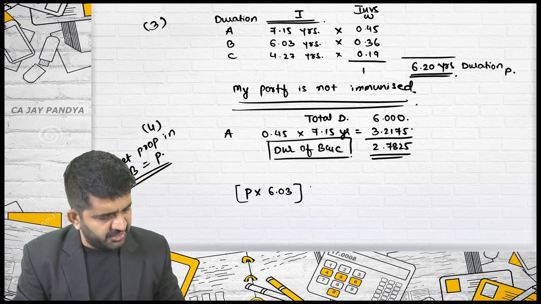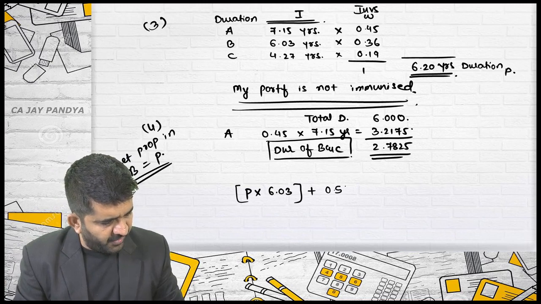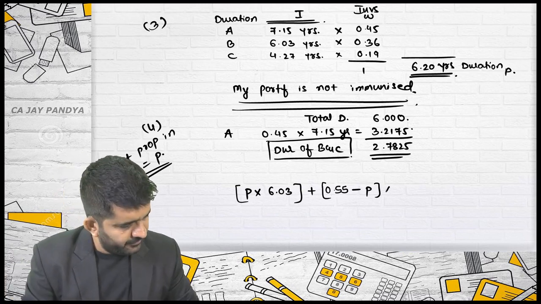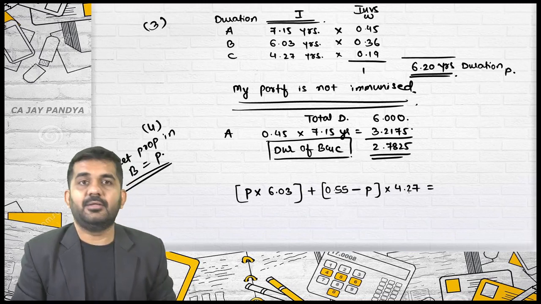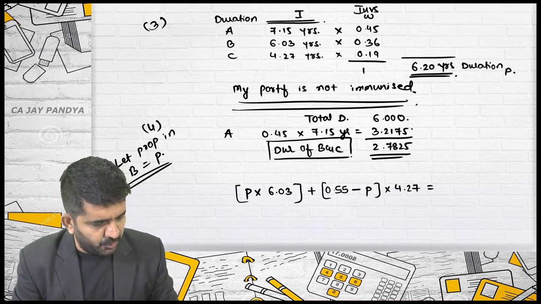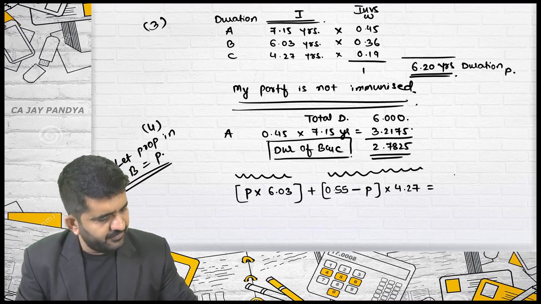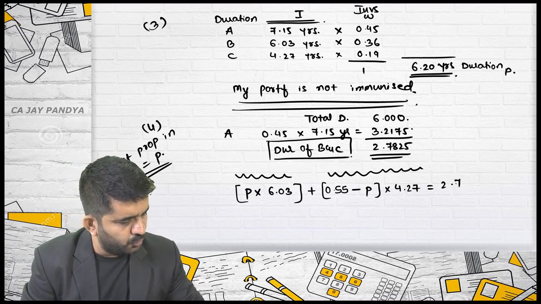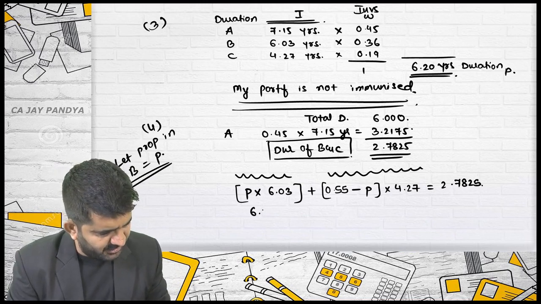What will be the average duration in C? 0.55 minus P will be the investment in C, multiplied by duration 4.27. The average duration of B and C together should be equal to 2.7825. Let me solve this.